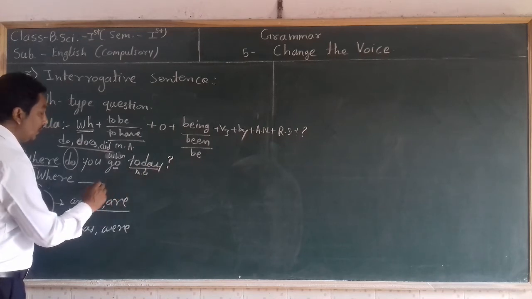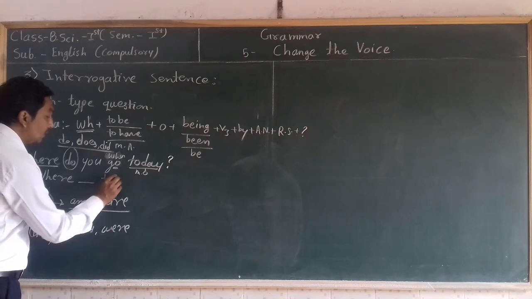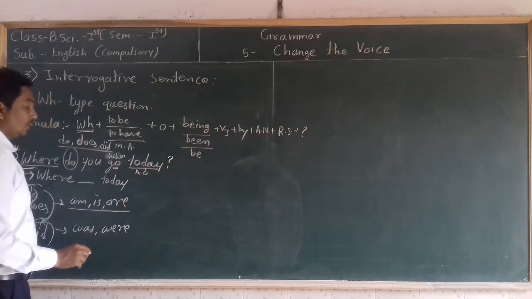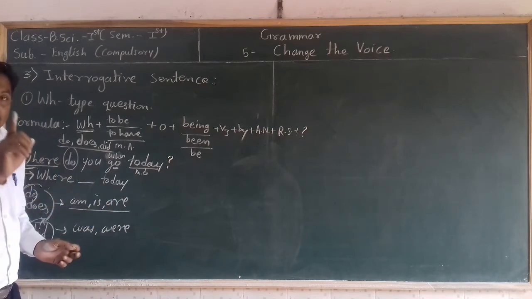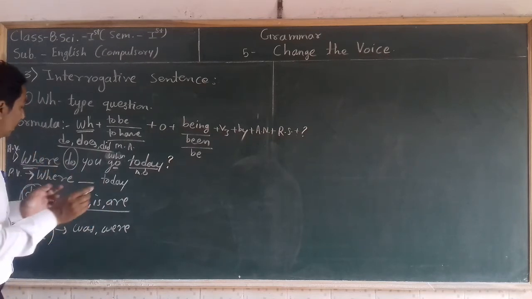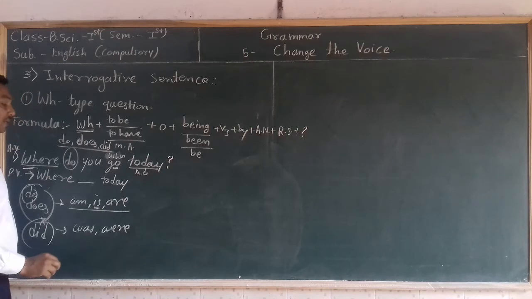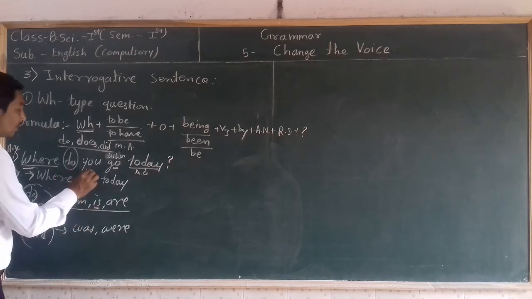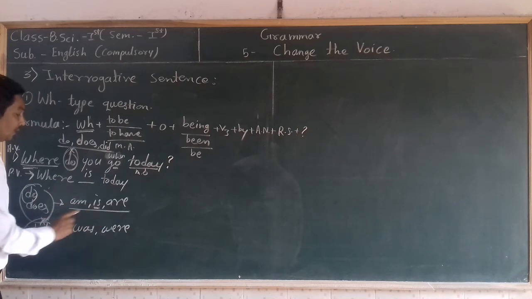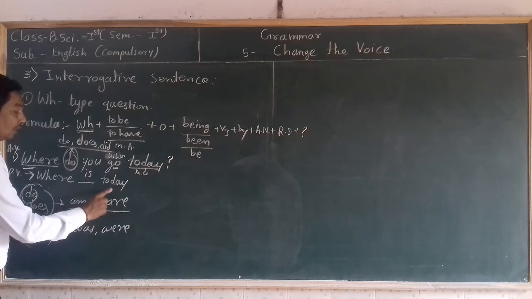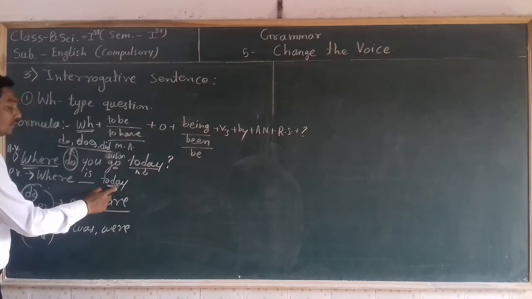So we are going to write that main object, today, as the subject of the passive voice sentence. Today is only one day, and in front of a single noun we always use the present form is. If we remove do, we have to use any one of am, is, are according to the new subject.